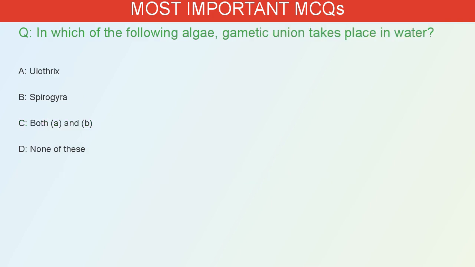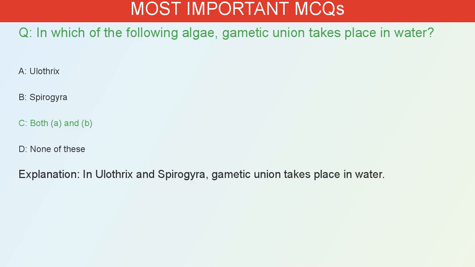In which of the following algae does gamete union take place in water? A. Ulothrix. B. Spirogyra. C. Both A and B. D. None of these. The correct answer is C. In Ulothrix and Spirogyra, gamete union takes place in water.